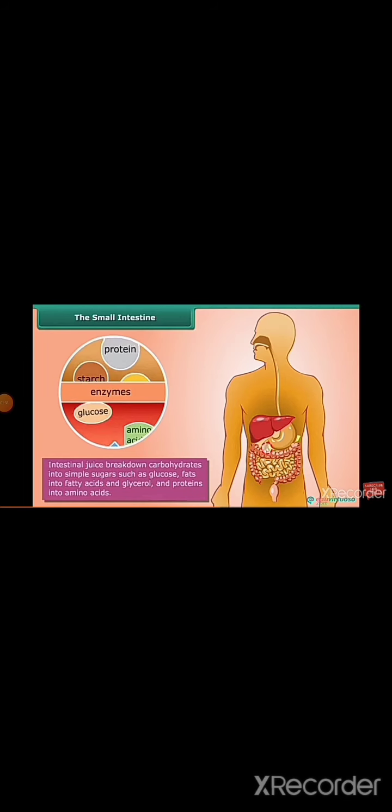The carbohydrates get broken down into simpler sugars such as glucose, fats into fatty acids and glycerol, and proteins into amino acids.